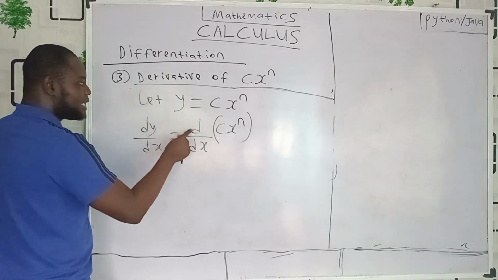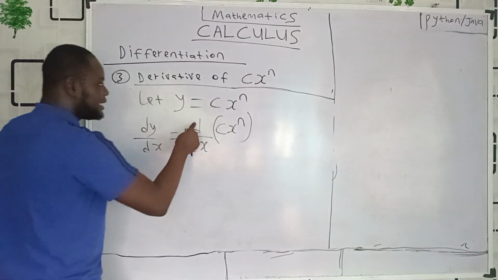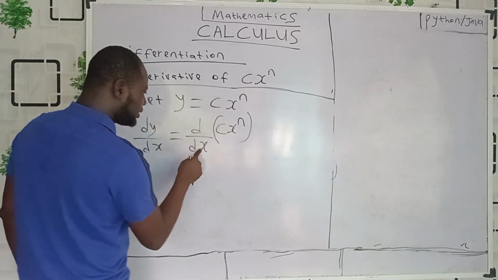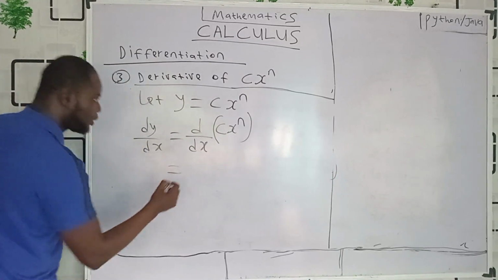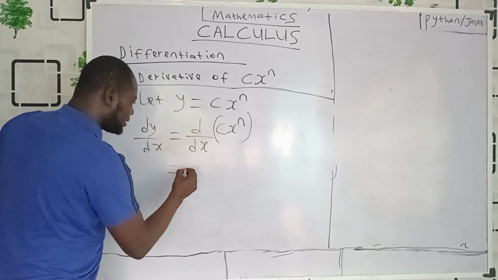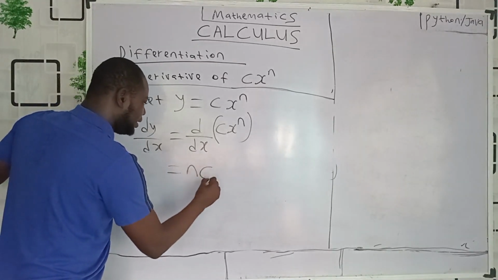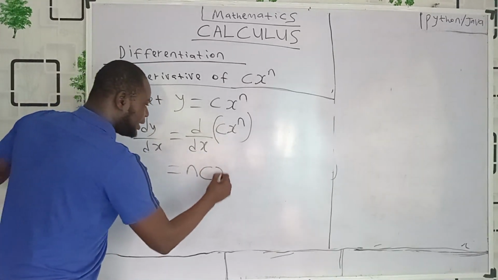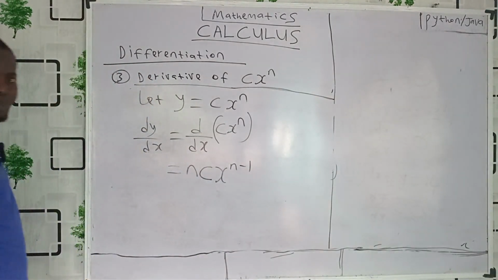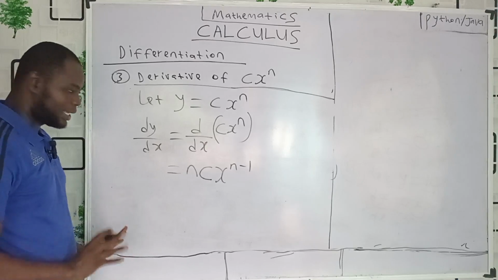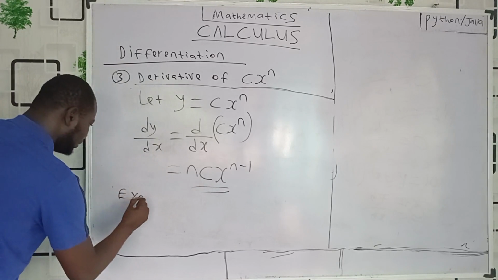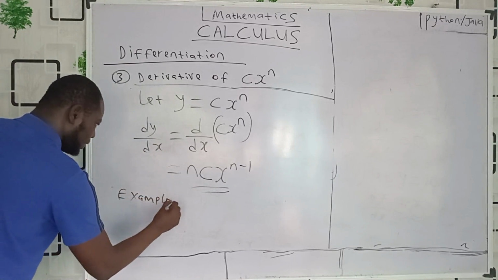That means the derivative of y with respect to x is the derivative of cx raised to power n with respect to x. What will it be? Multiply the power n by the constant coefficient, that is n times c, nc, then x raised to power n minus 1. Wow, that is beautiful. Are we following? So that's the formula. Now let's see an example.